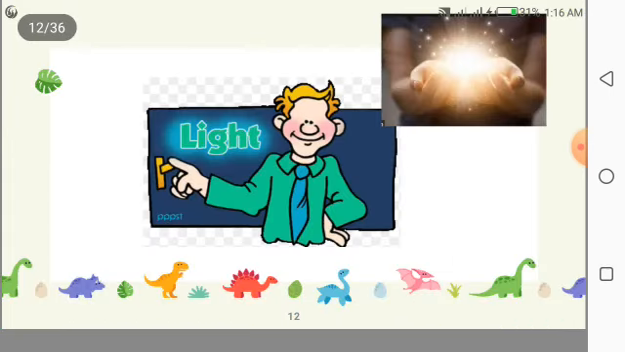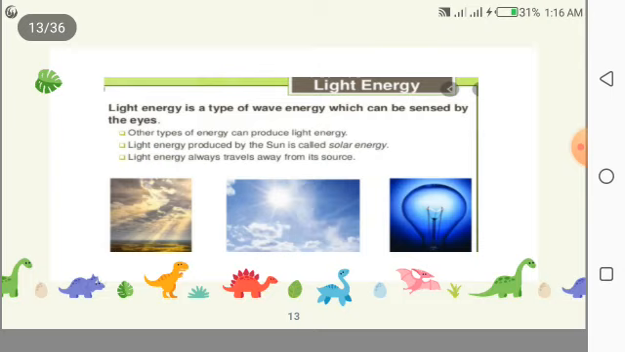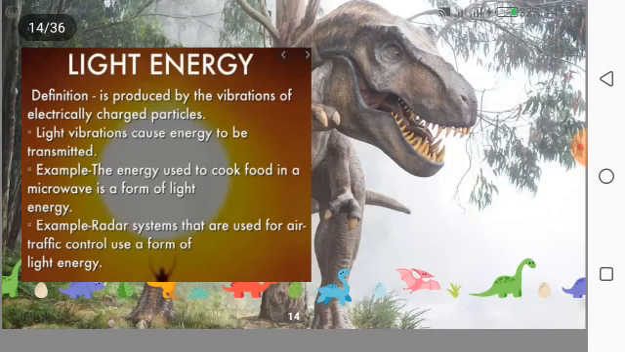Now we will discuss light energy. Light energy is a type of wave energy which can be sensed by the eyes. Other types of energy can be produced from light energy. Light energy produced by the sun is called solar energy. Light energy always travels away from its source, and these pictures show the light energy sources that give us light energy.